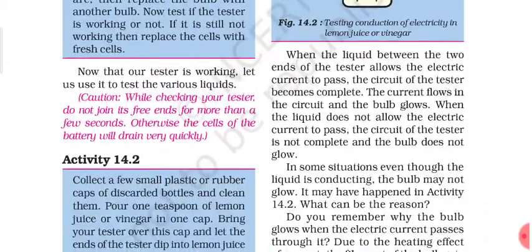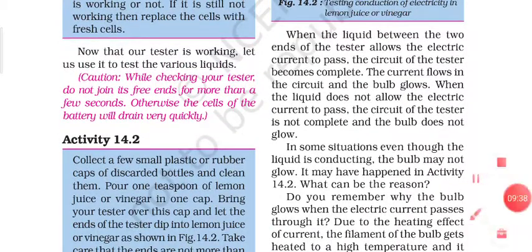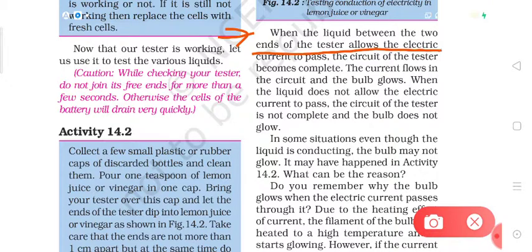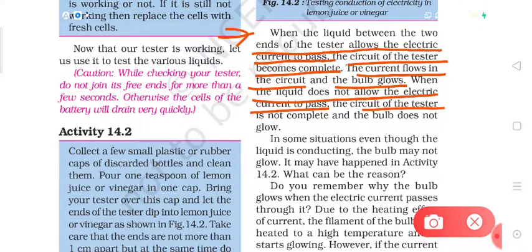So what is written here, let's read this topic from the book also. What is written: when the liquid between the two ends of the tester allows the electric current to pass, the circuit of the tester becomes complete and the current flows in the circuit and the bulb glows. When the liquids do not allow the electric current to pass, the circuit of the tester is incomplete and the bulb does not glow.